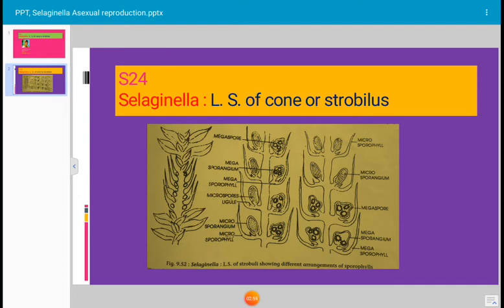The microsporophylls are the leafy structures bearing the sporangium in which the microspores are produced, and they are present toward the apex of the cone, while megasporophylls are toward the base. Such will be the position shown in the photograph. Rarely the microsporophylls and megasporophylls are irregularly arranged. Sometimes irregular arrangement of the megasporophylls and microsporophylls is seen in the cone of Selaginella.